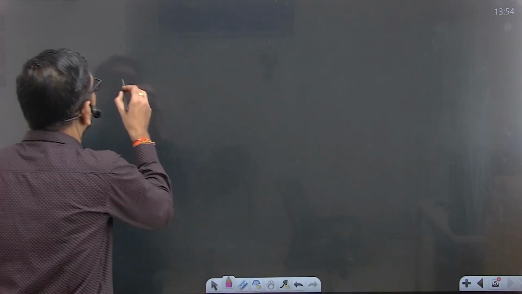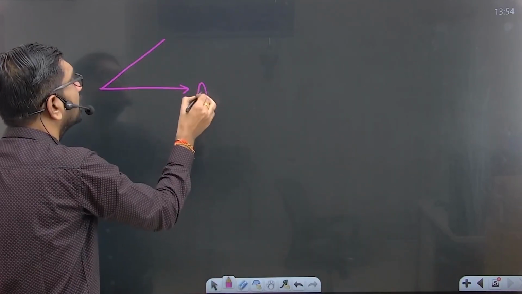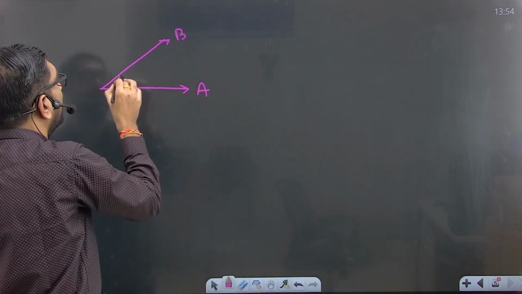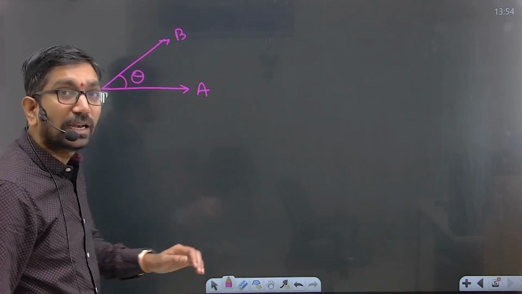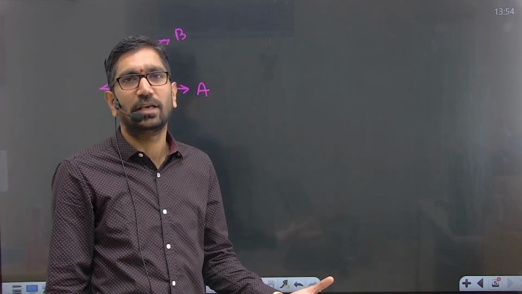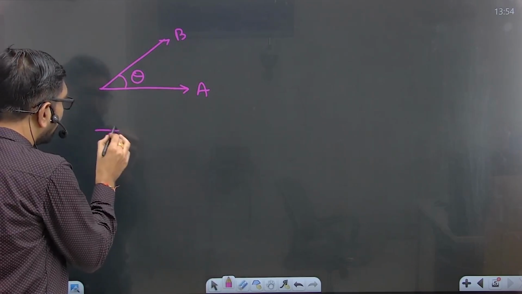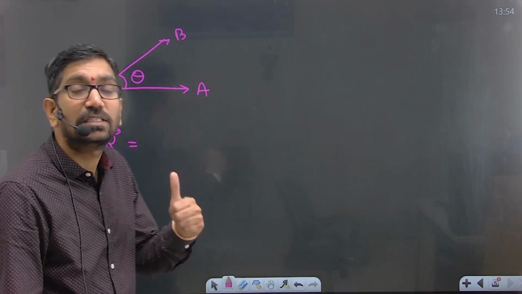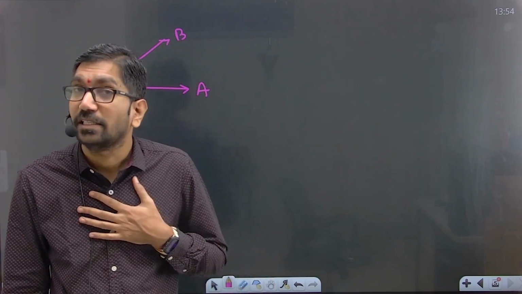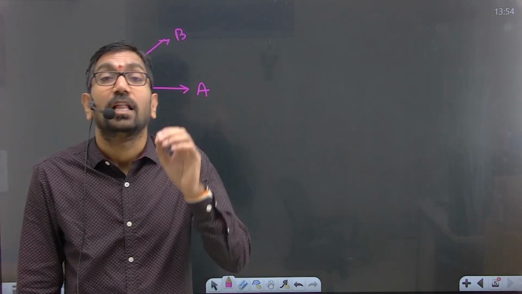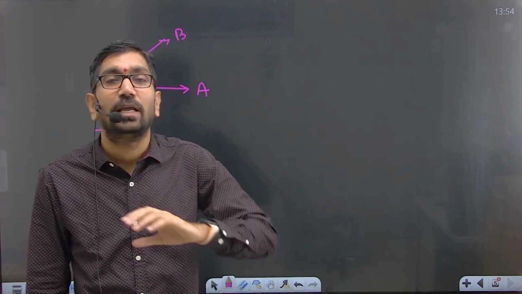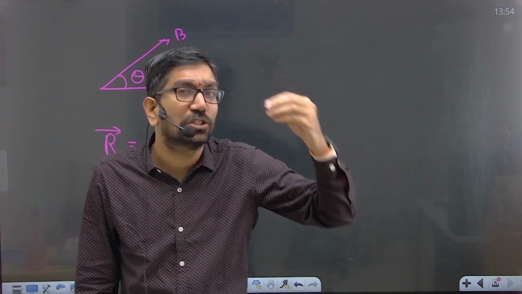Here this is A and this is B, and this is the angle theta. Write down the dot product here. So the resultant, what will you get, beta? Already I told you the trick. What is that? The dot product should always be in a straight line.